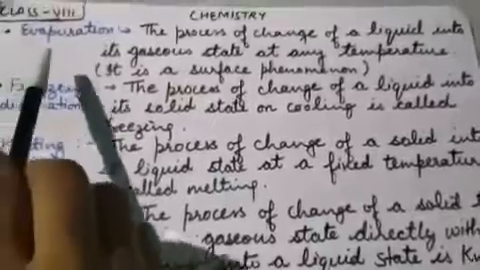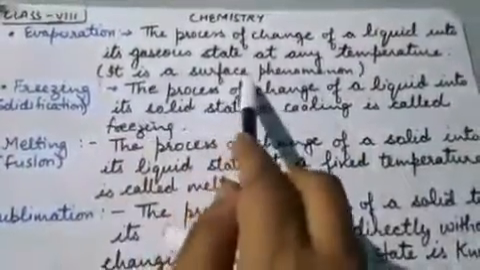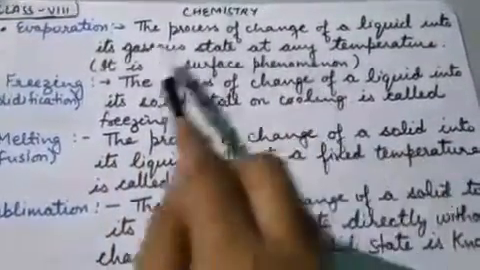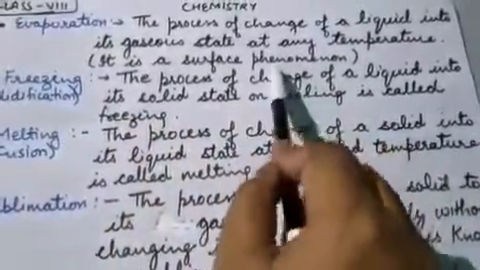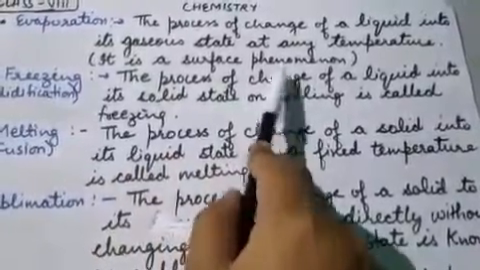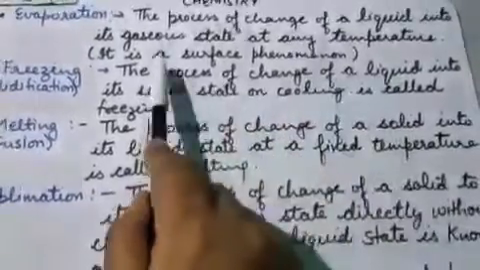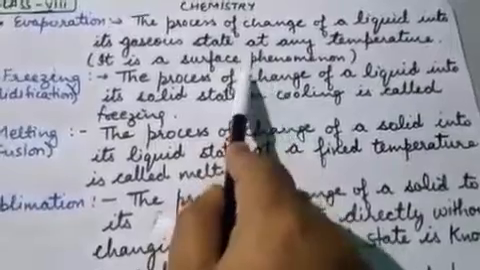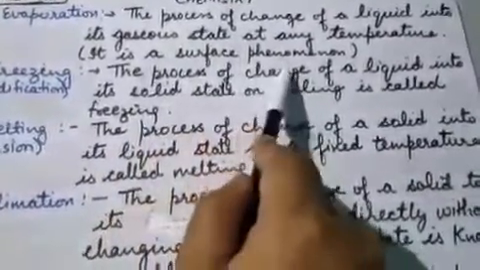Now the next topic is evaporation. The process of change of a liquid into its gaseous state at any temperature. It is a surface phenomenon. It means evaporation occurs at any temperature and it occurs only on the surface of the water. So it is a surface phenomenon, and at any temperature the liquid changes into gaseous state. Whether it is room temperature or whether you put the liquid in the sun, evaporation occurs. So it is a surface phenomenon.